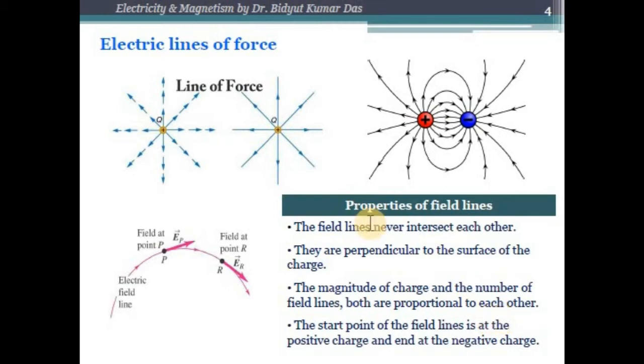And the fourth property of field lines is that they start from the positive charge and end at the negatively charged body or negatively charged particles.